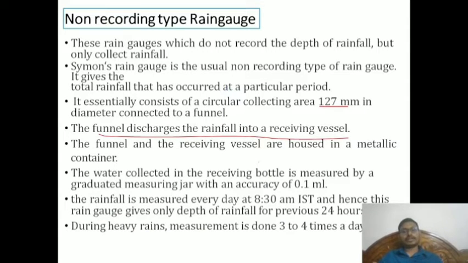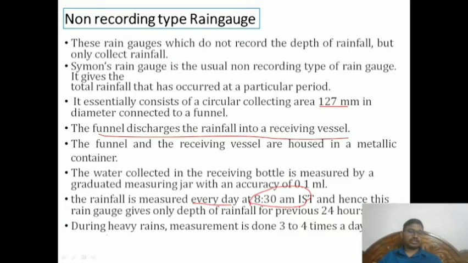The important thing to understand is at what time the reading is collected. The rainfall is measured every day at 8:30 a.m. Indian Standard Time. This gives only the depth of rainfall for the previous 24 hours, so every morning at 8:30 they measure the rainfall depth in that rain gauge.